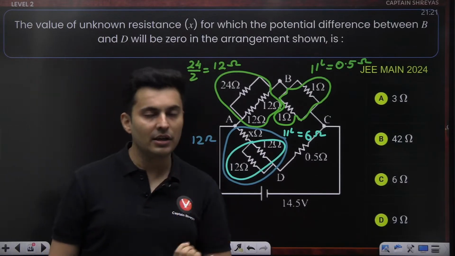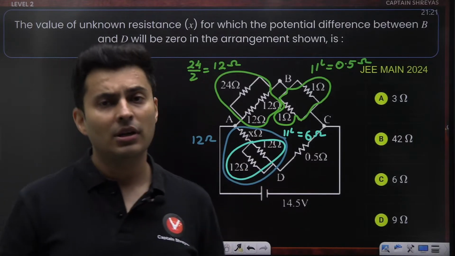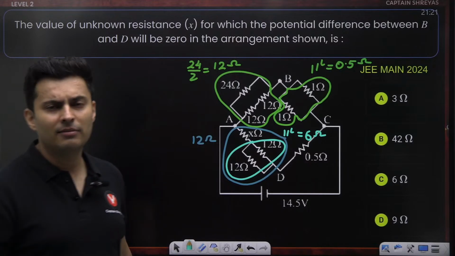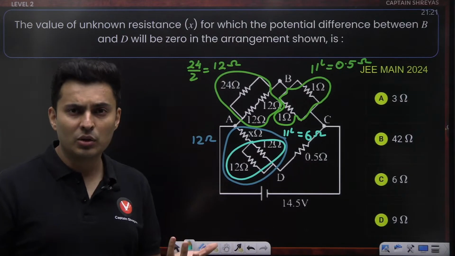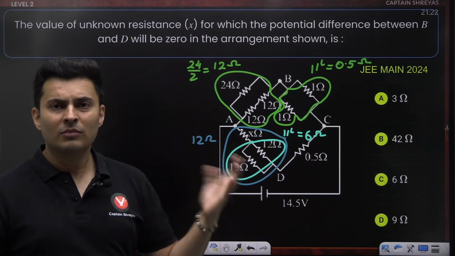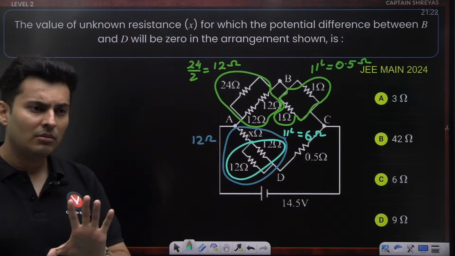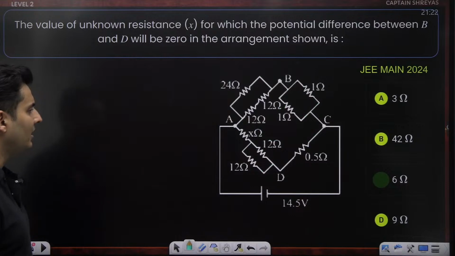In fact, 3 questions I would say, and a maximum of 5 questions. Very rarely you might get only 2 questions. That is also possible, but on average 3 questions and maximum 5 questions. That's what you can approximately expect.